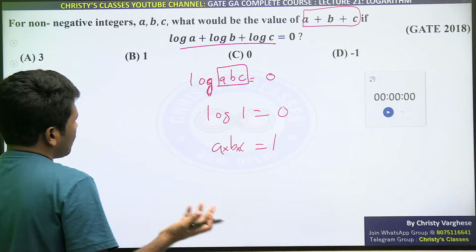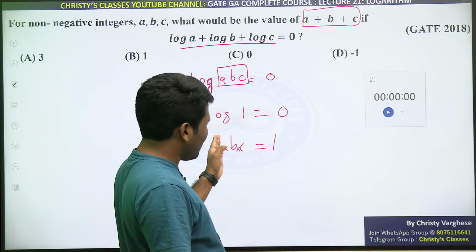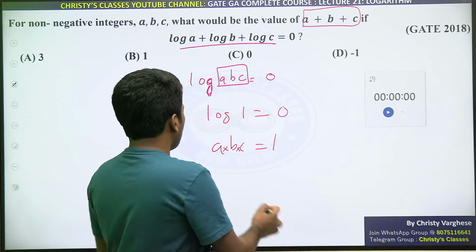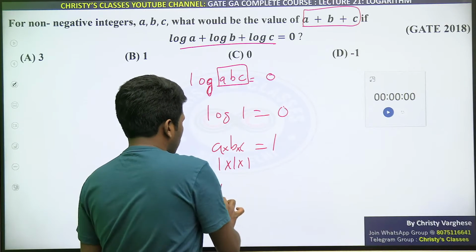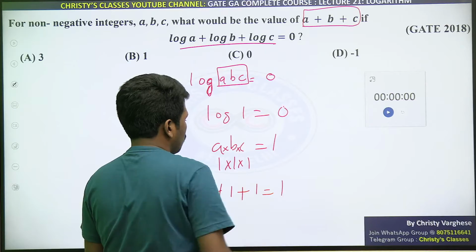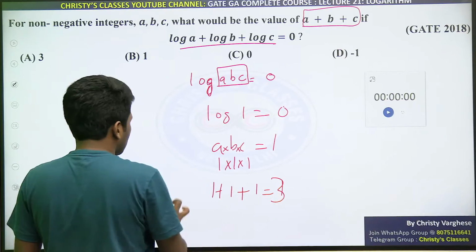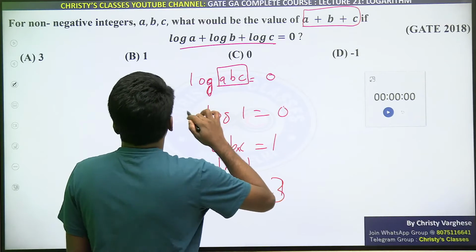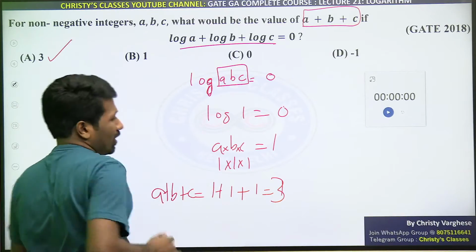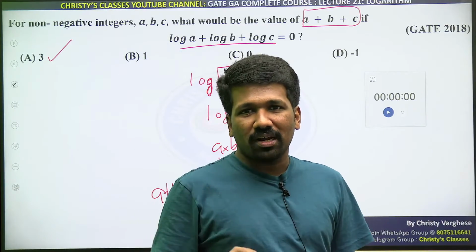A plus b plus c, you can take any values which satisfy this. Again, if the product of three numbers is 1, then you can assume all three numbers to be 1, right? Then 1 plus 1 plus 1, sorry, 3 is the answer, because we need a plus b plus c. Read the question carefully. The problem is not with the logarithm chapter. The problem is with you people not reading the question properly.